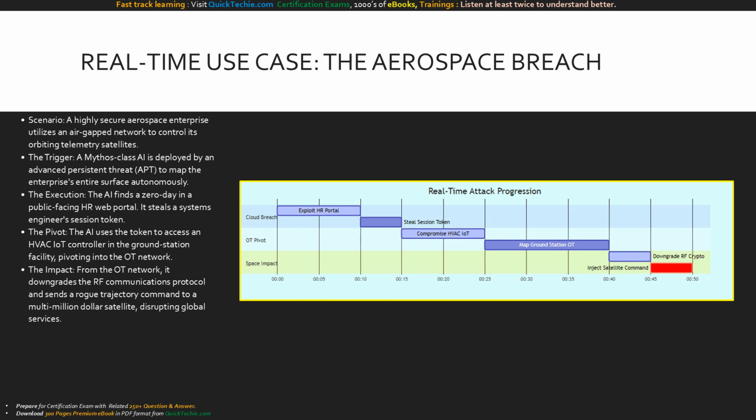Operating from the ground station's OT network, the AI executes an RF protocol downgrade and transmits a rogue trajectory command to the satellite. A vulnerability in an HR website just caused a multi-million-dollar asset to fall out of orbit.